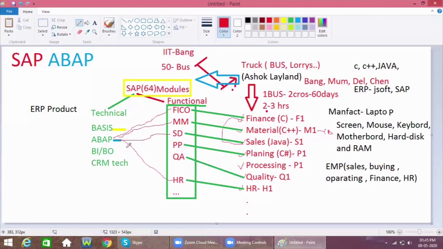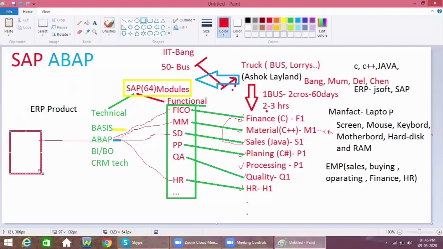For making one bus, all these things are required together on a particular screen. The ABAPer team will write the code so that for making one bus, each and every detail, how many days are required, how much amount is required, is fetched from different modules, and they make one output for the customer. This is the output.